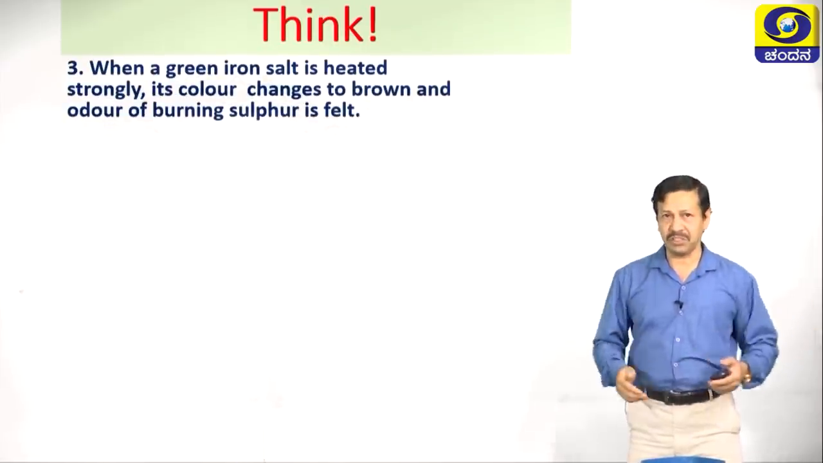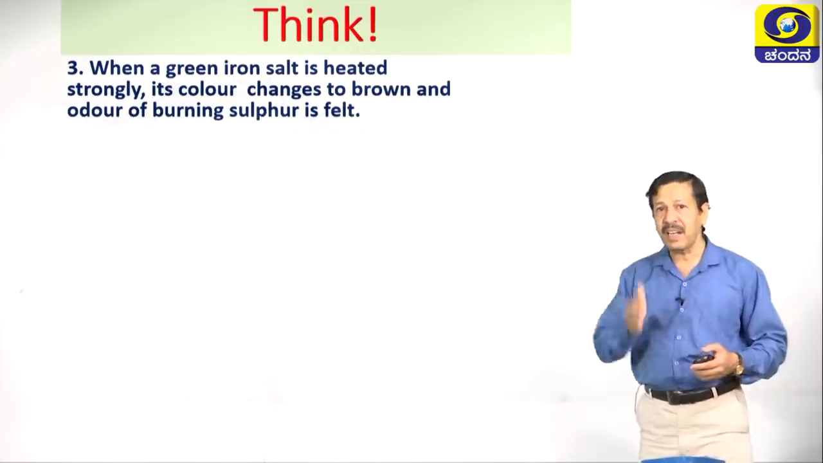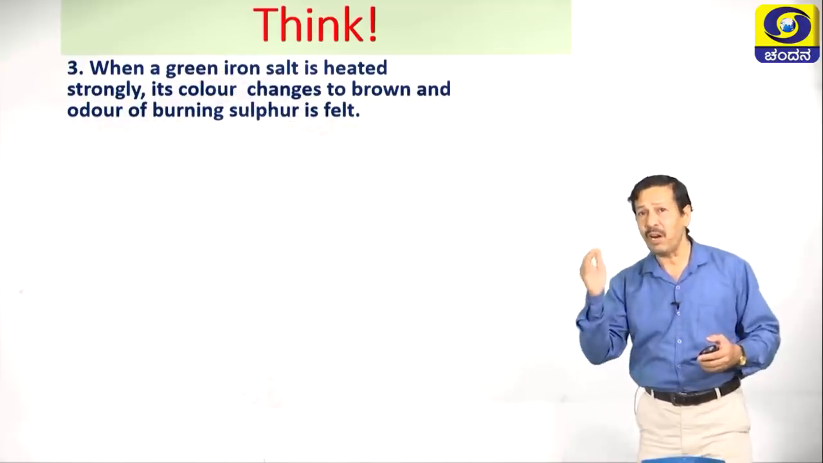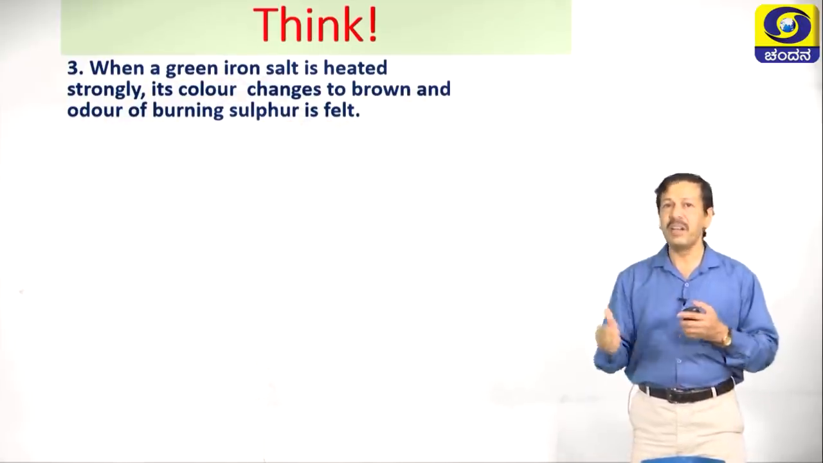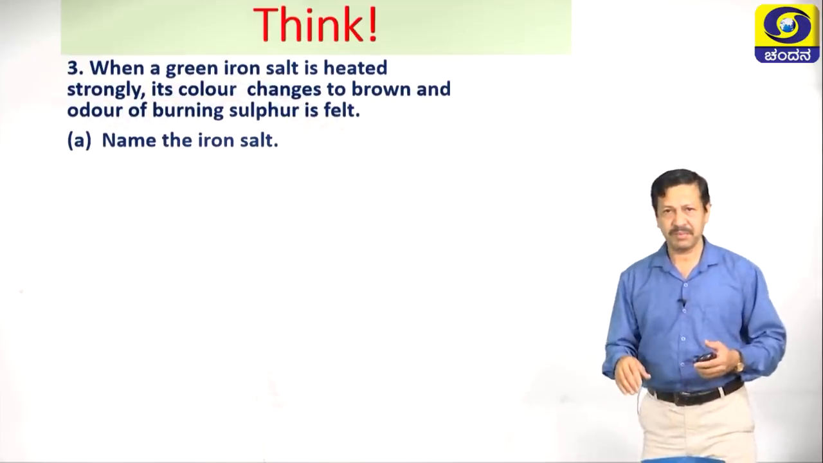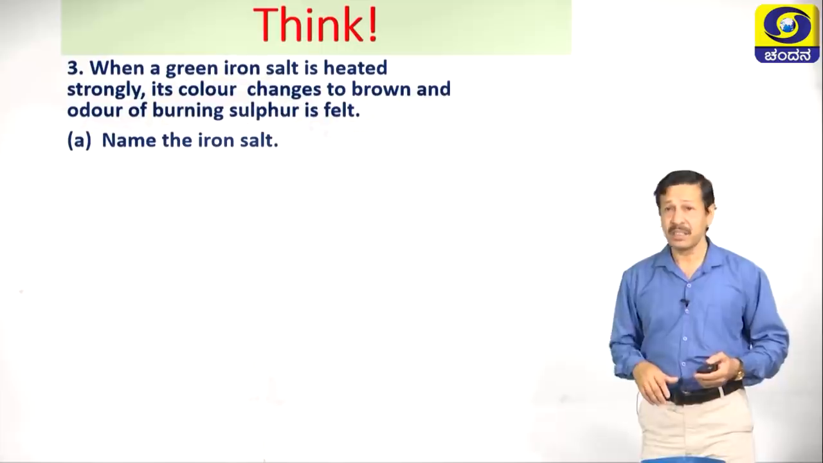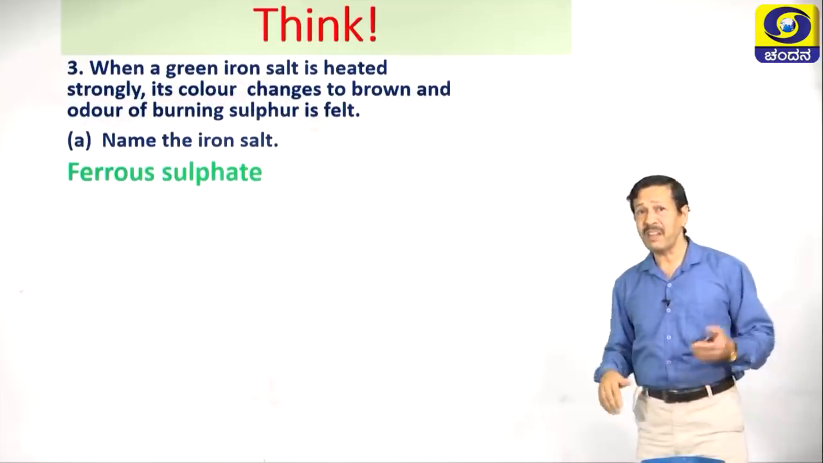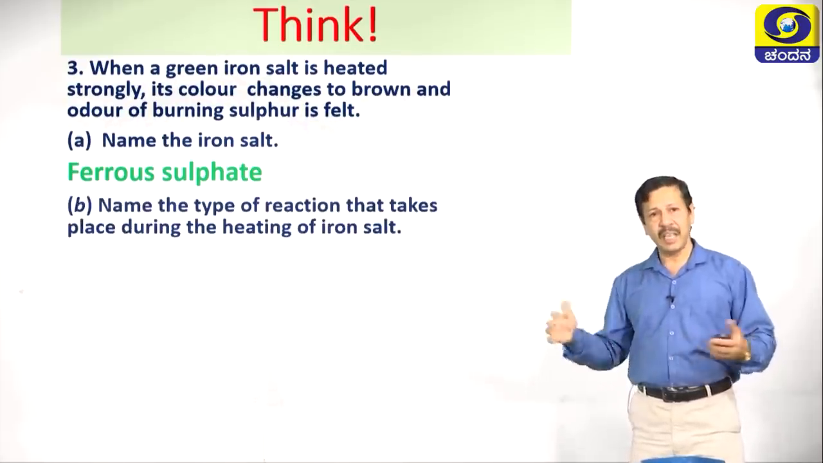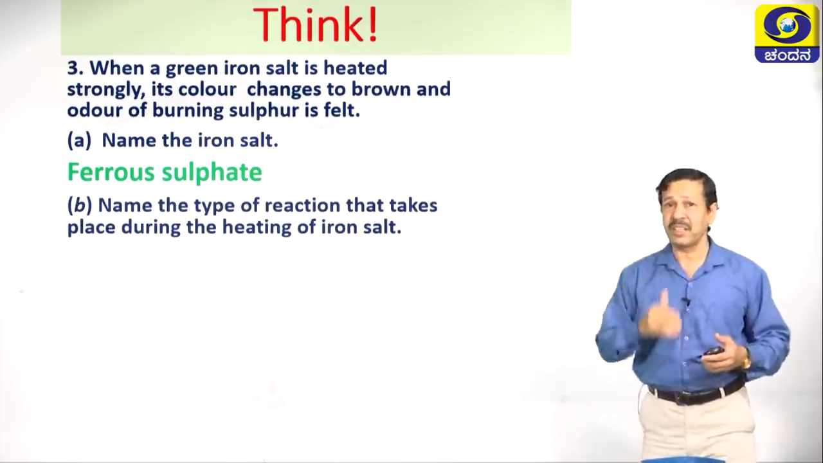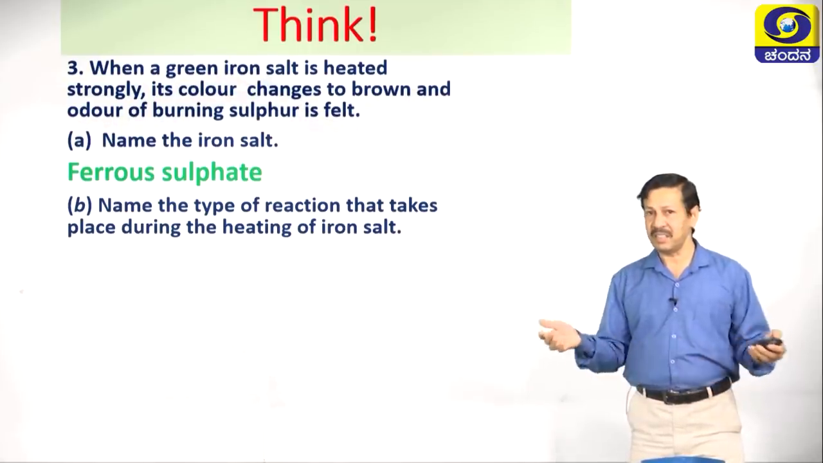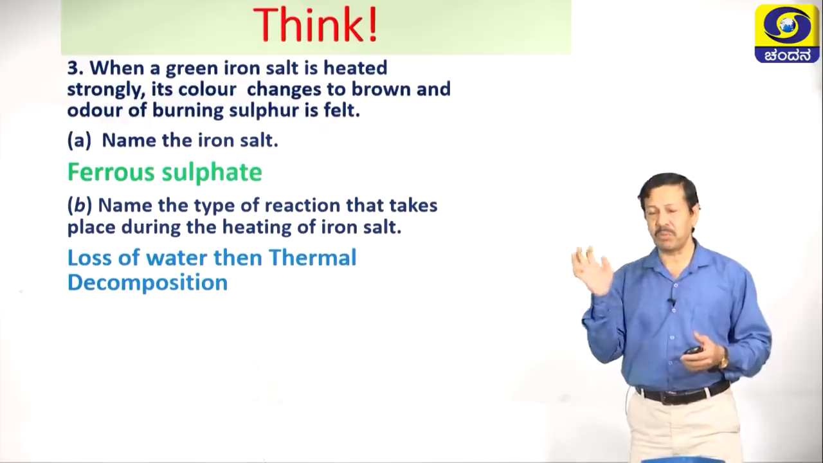One more thinking question is, when a green iron salt is heated strongly, its color changes to brown and the odor of burning sulfur is felt. Name the iron salt. Already you studied this one, so you can easily remember: ferrous sulfate, a green colored salt. The next one, name the type of reaction that takes place during the heating of iron salt. This is nothing but thermal decomposition.